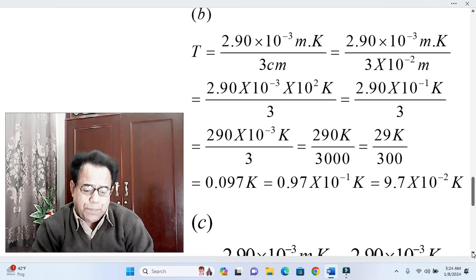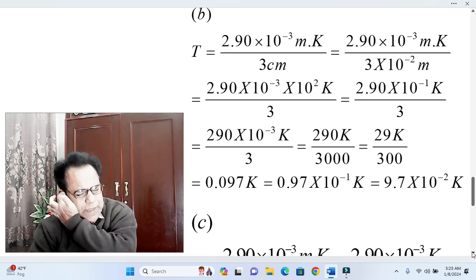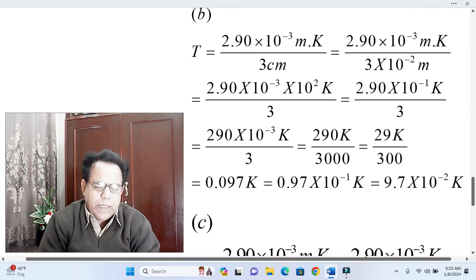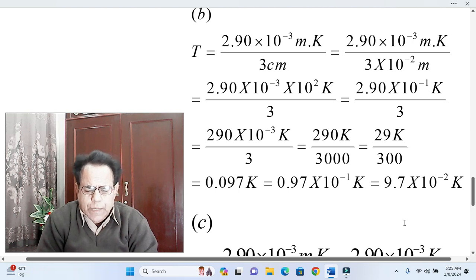In the next step, we have rearranged 0.97 as 9.7, and due to this rearrangement, due to this change of pattern, our 10 raised to the power minus 1 will be increased to 10 raised to the power minus 2 Kelvin. Okay, and hence this is the answer of our part B. Okay, and hence in part B, temperature T finally becomes equal to 9.7 into 10 raised to the power minus 2